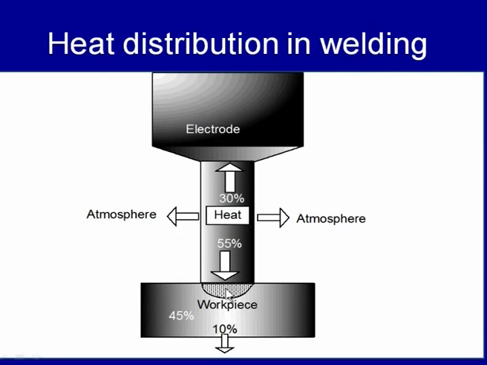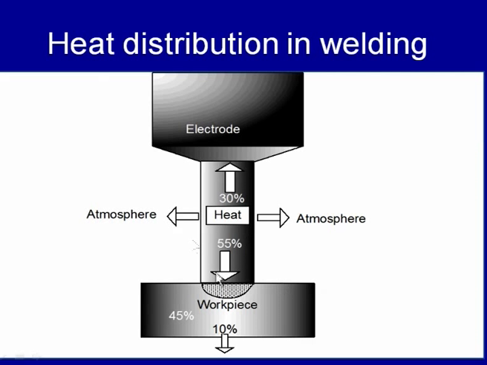Out of that, about 45% of heat is used for melting of the base metal, and the remaining heat is lost to the base metal by conduction, which mainly increases the temperature of the base metal but is not effectively used for melting it, and this heat frequently causes the development of the heat affected zone, while about 30% of the heat goes to the electrode, and the remaining heat is lost to the atmosphere by the convection and radiation modes.